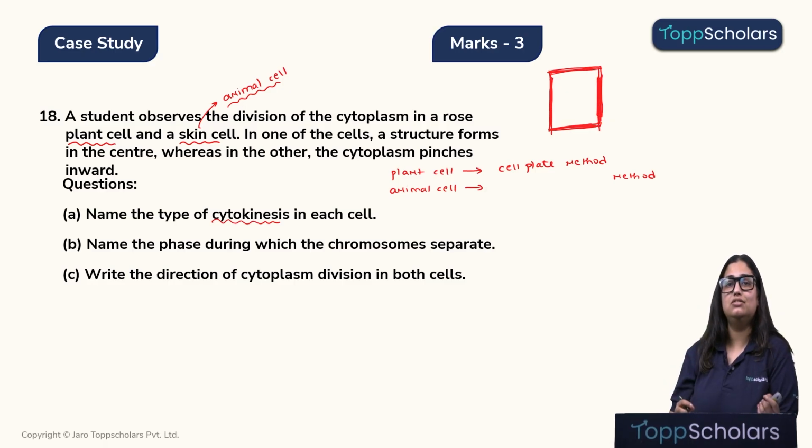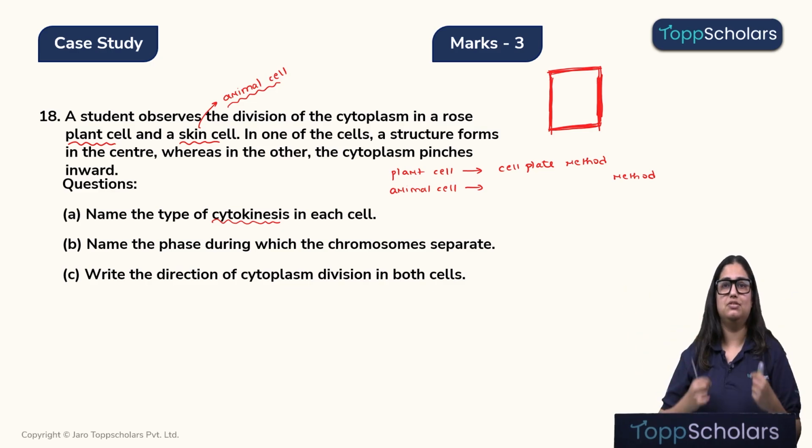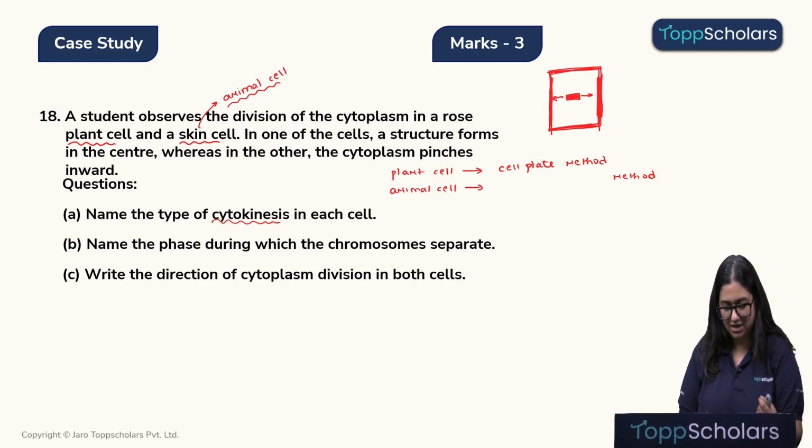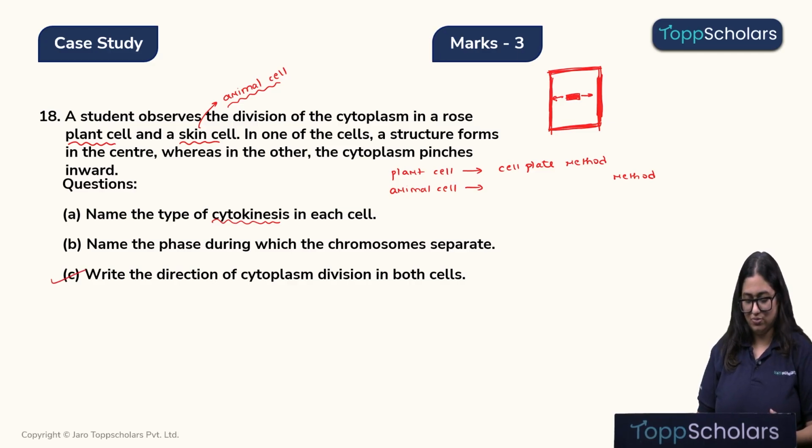Now, since this is too rigid, it cannot bend inwards. So, in the plant cell, a cell plate is formed in the center of the cell, which will extend from the center to the periphery. Alright. So, this gives the answer to the last question, that is, in plant cells, the cytoplasmic division is from the center to the periphery.